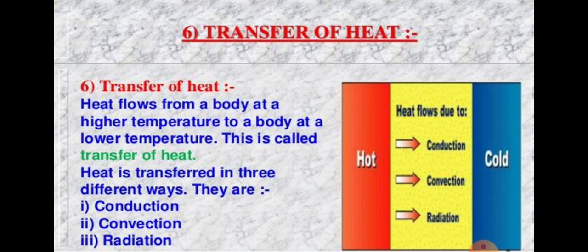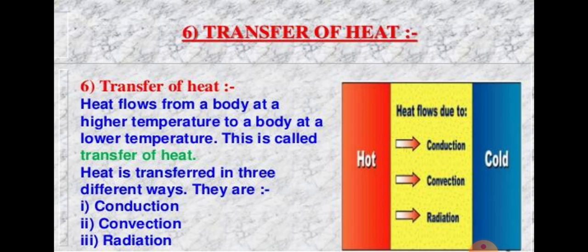What is the meaning of conduction? In solids, heat is transferred by the process of conduction. By way of conduction, heat is transferred in solid objects. In liquids and in gases, heat is transferred by convection.